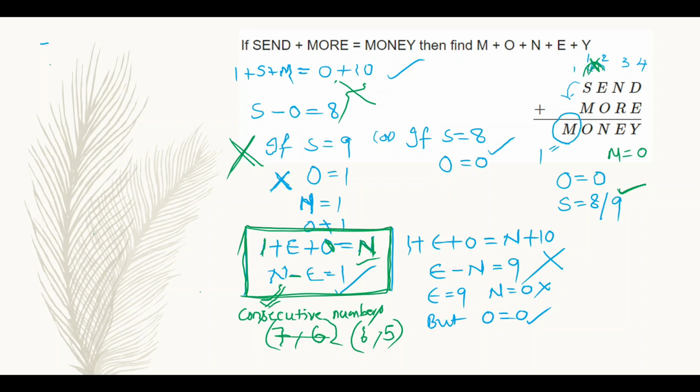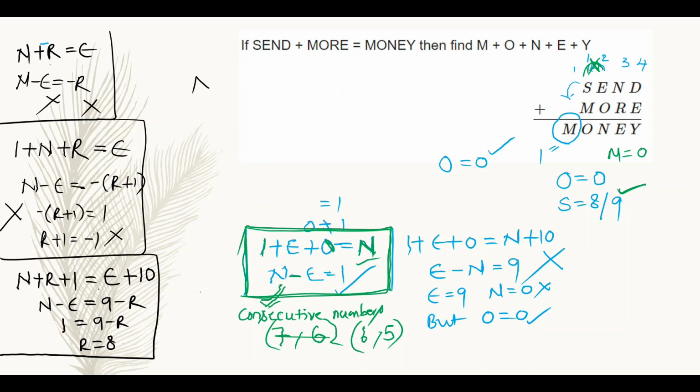Coming to the third column, just consider n plus r is equal to e. Now I am taking n plus r and not considering any carry from the previous column, that is the fourth column. Addition of n plus r may give e, and along with e some carry, that is 10, for the next column. So by solving this, I am getting n minus e is equal to 10 minus r. Then 1 is equal to 10 minus r. Then r is equal to 9.